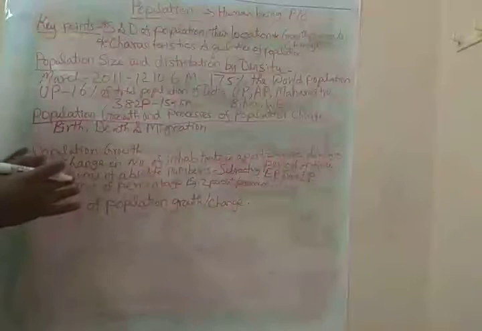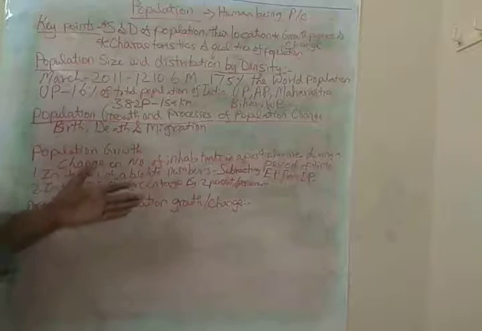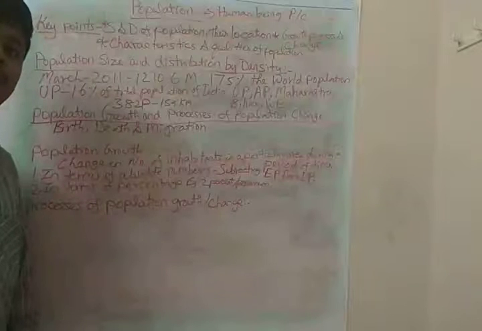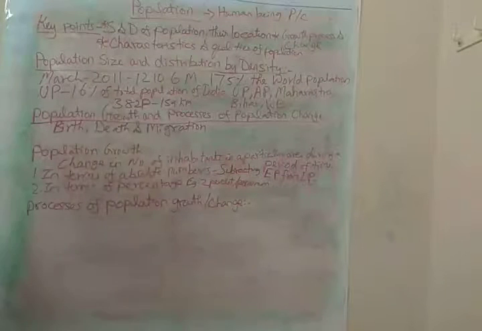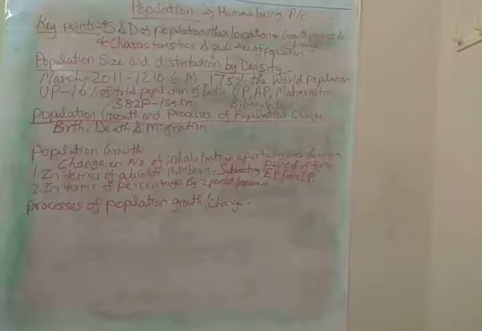For every 1,000 people, 2 are added, so if there are 10,000 people, it is what? 20, right? In the same way it is calculated at the percentage level. Okay, ma'am.